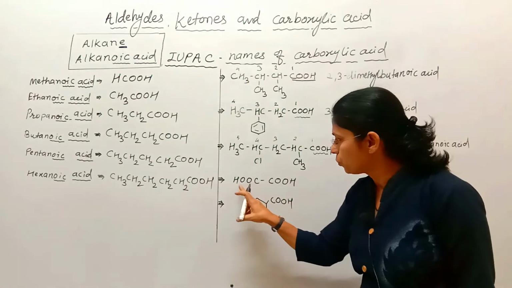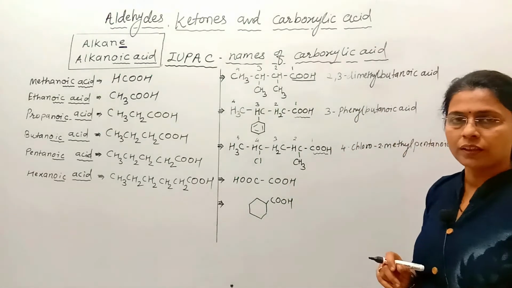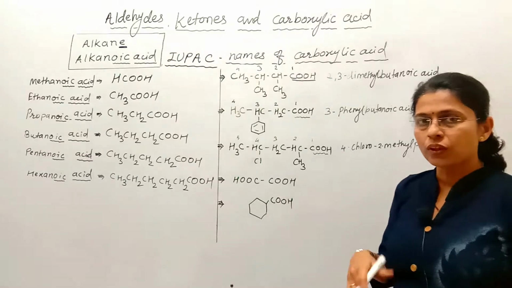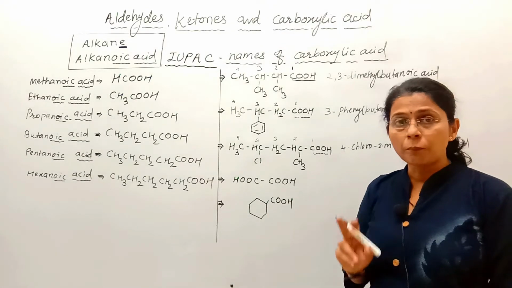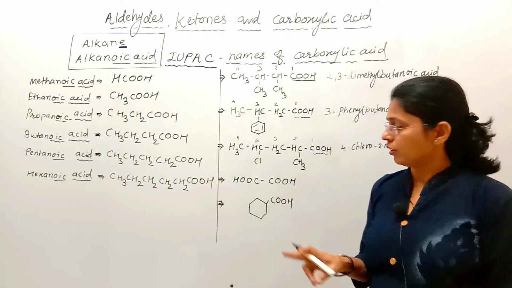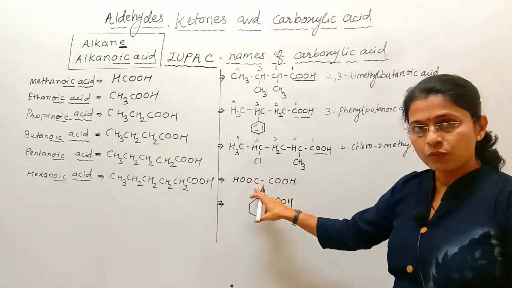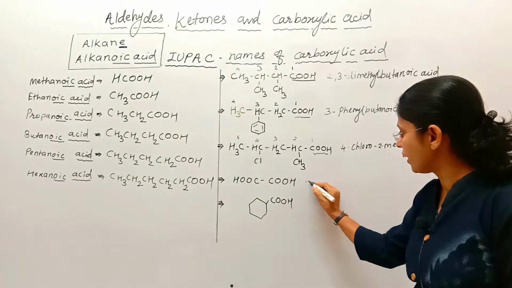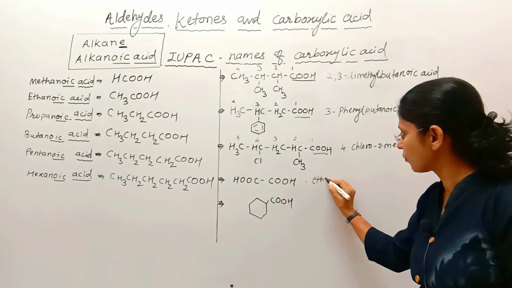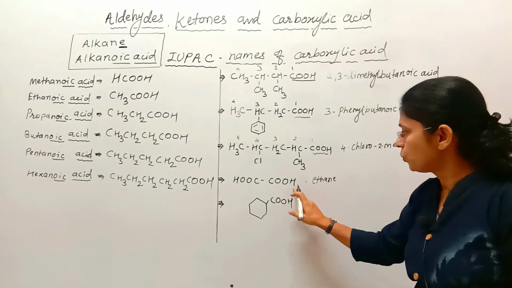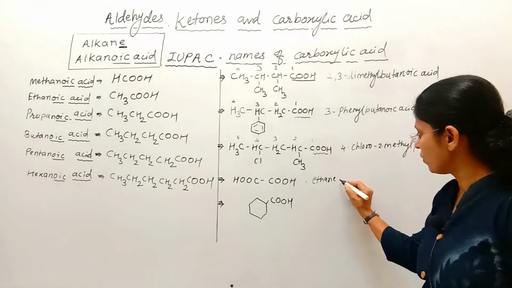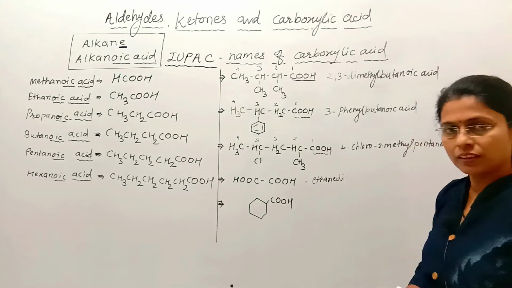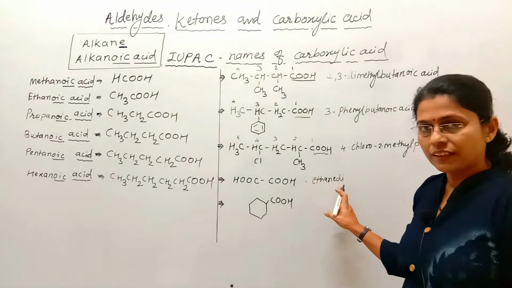Here 2 COOH groups are there, and when the functional groups are 2, then write the complete name of the alkane. 2 carbon, hence I will write the complete name of the alkane as ethane. 2 COOH groups are there, that's why I will write di. Right, ethane di.